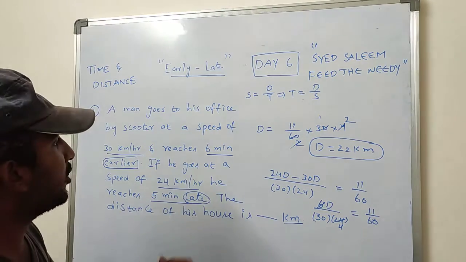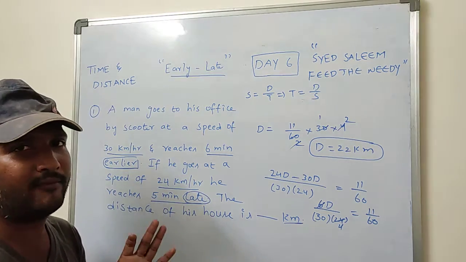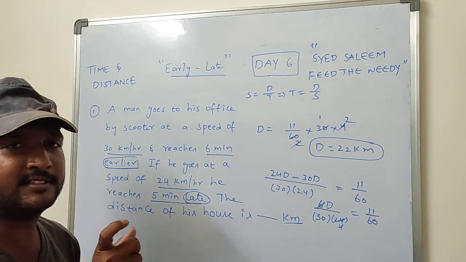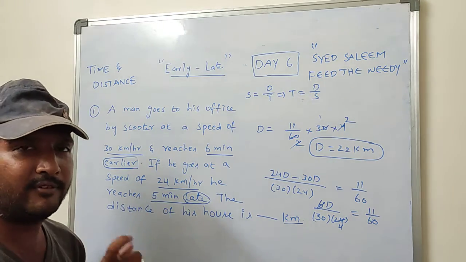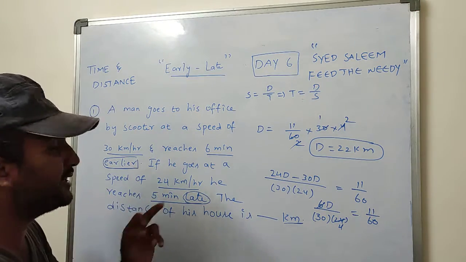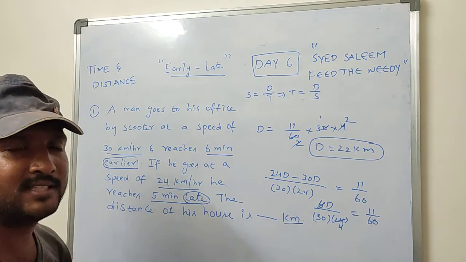Once again observe that the combination is given as an earlier-late combination. Therefore we have to add the time. Always in this type of problem, take the difference of the two times, T1 difference T2 is equal to, and you have to decide based on the keywords, earlier-late or late-earlier. Is it clear?